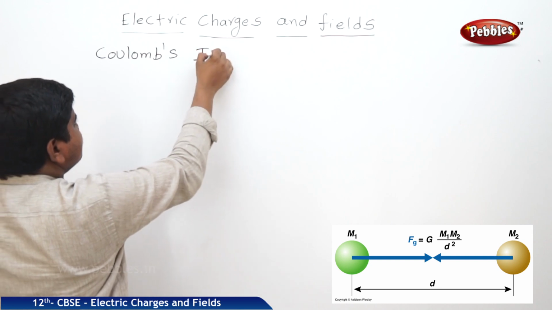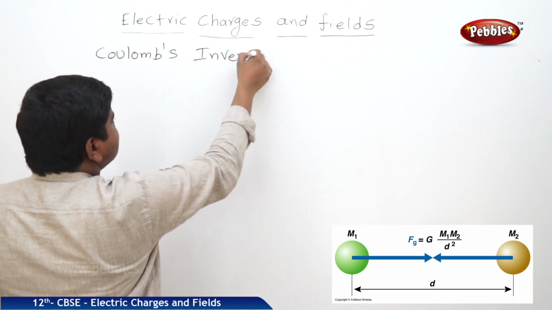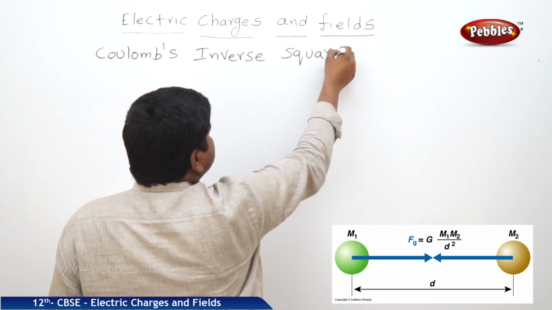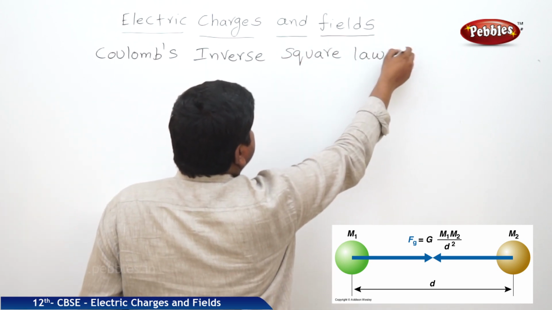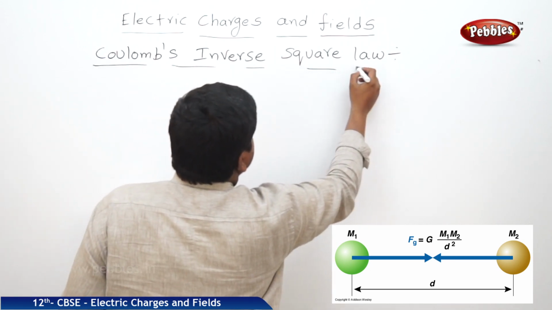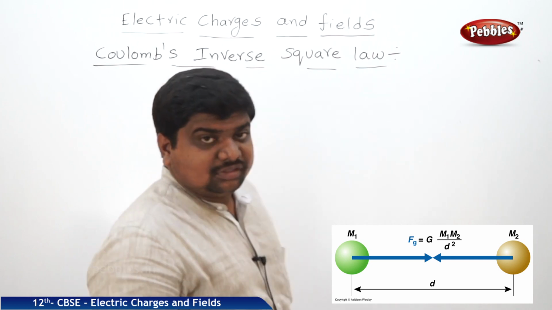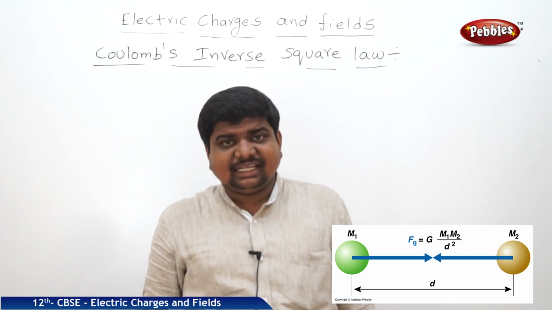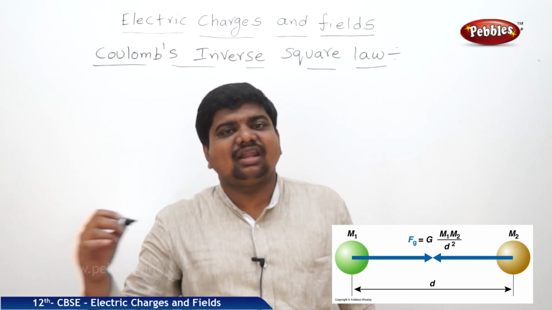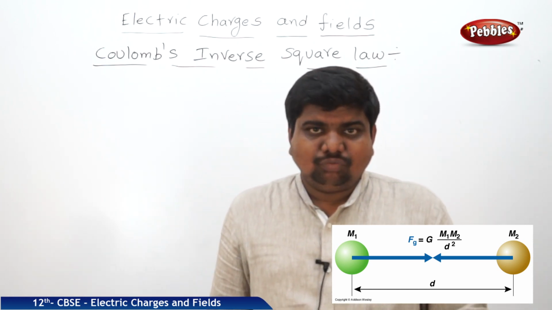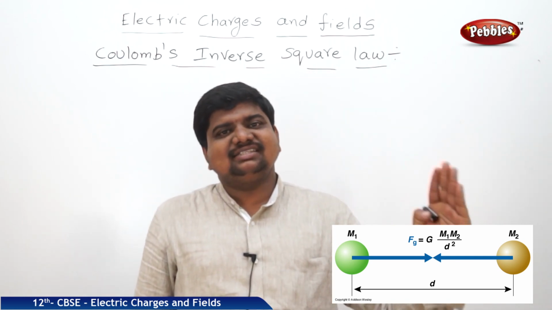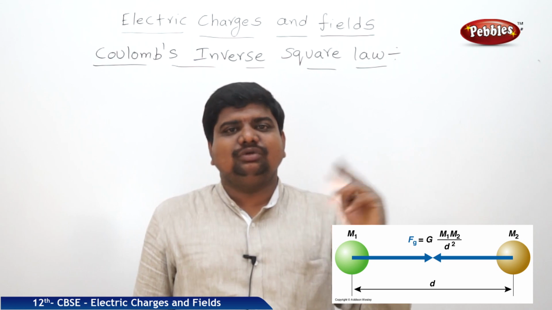Coulomb's inverse square law. This Coulomb's inverse square law is almost similar to Newton's universal law of gravitation. What is Newton's universal law of gravitation? If you know this, we can check the similarities between these two laws.